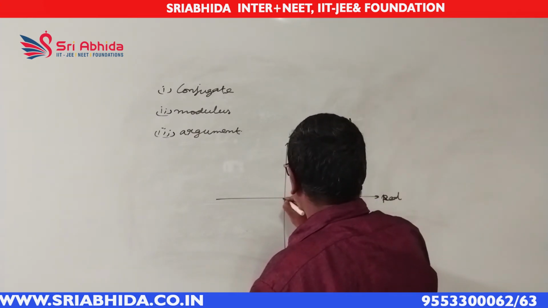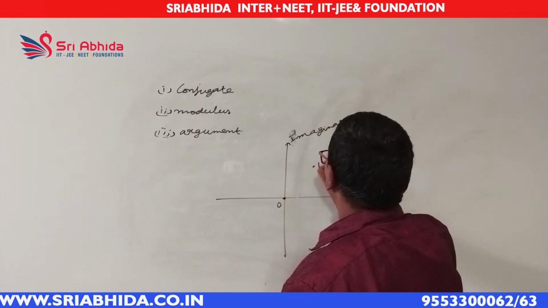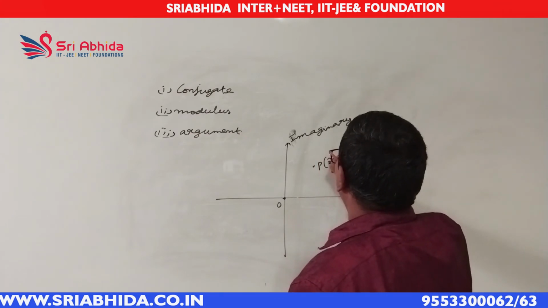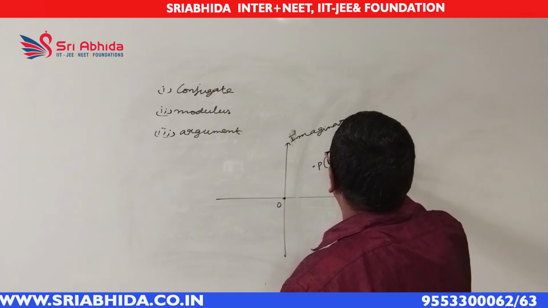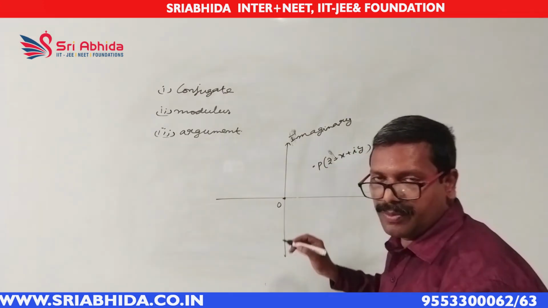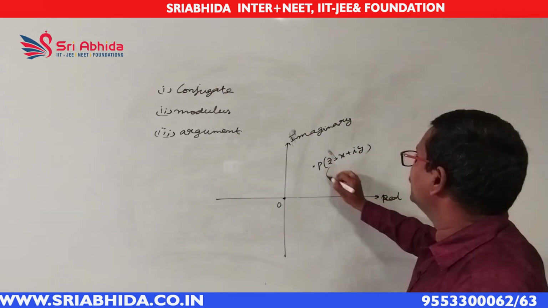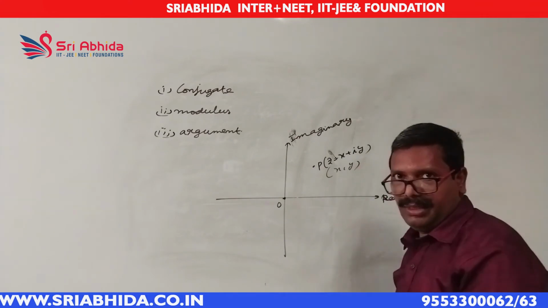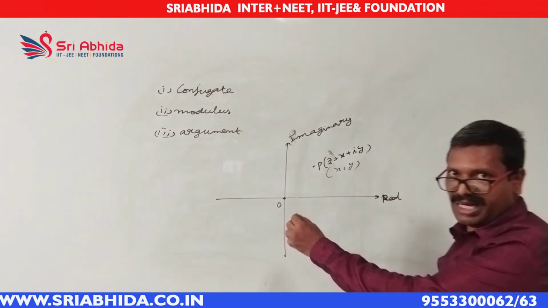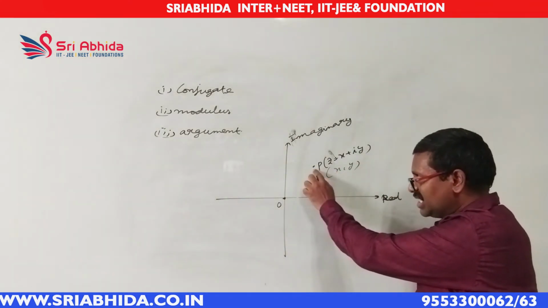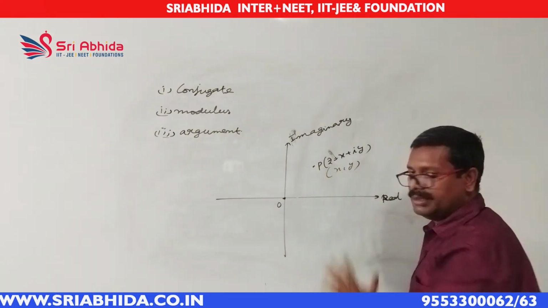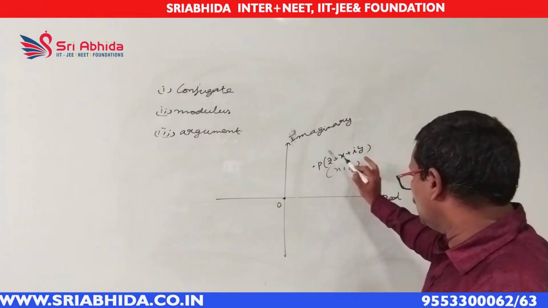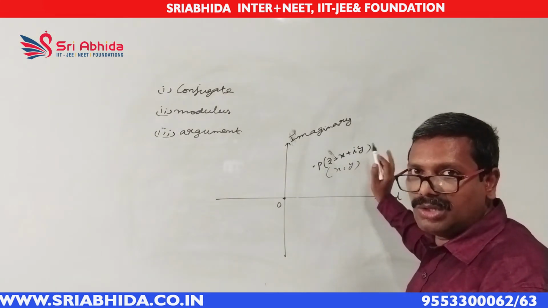So in the coordinate system it can be taken as x comma y. In the complex number system it is x plus iy. In the coordinate system it can be taken as x comma y. So the point P is taken as x comma y. What is the modulus of this complex number? Modulus means very simple. You take the distance of the point P from the origin. That means OP. The distance of the complex number from the origin, OP.